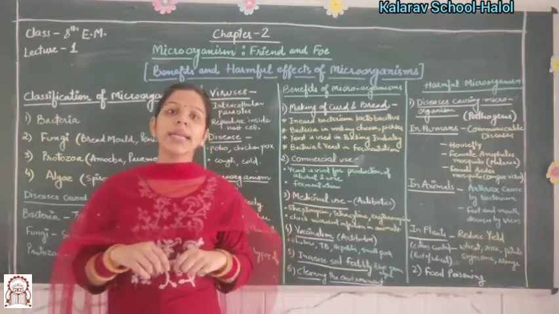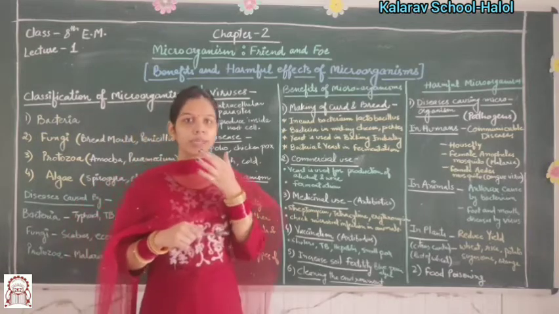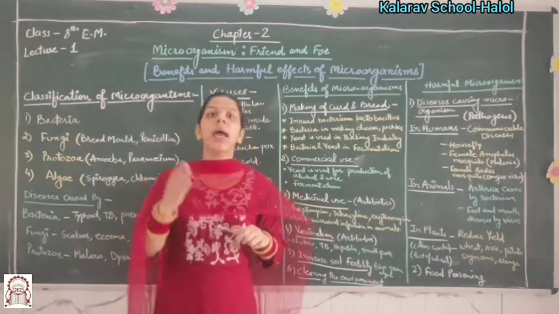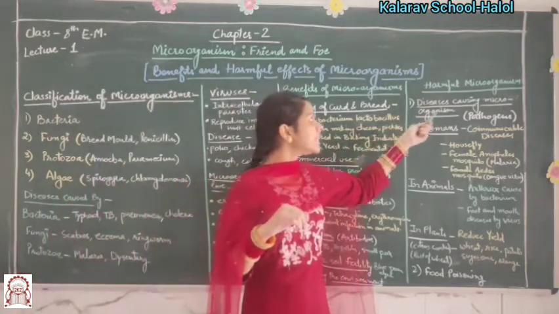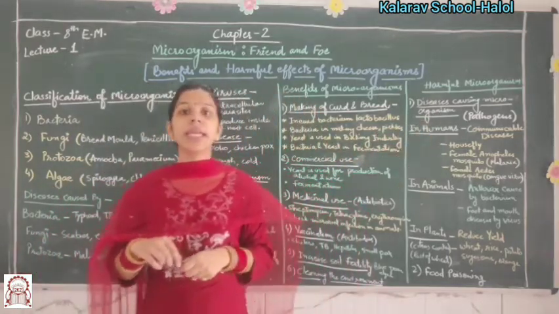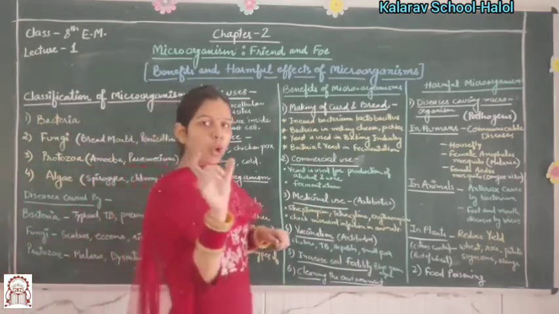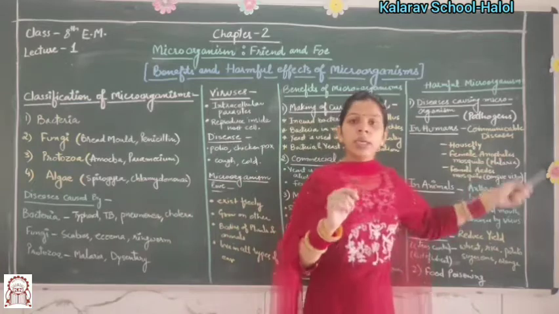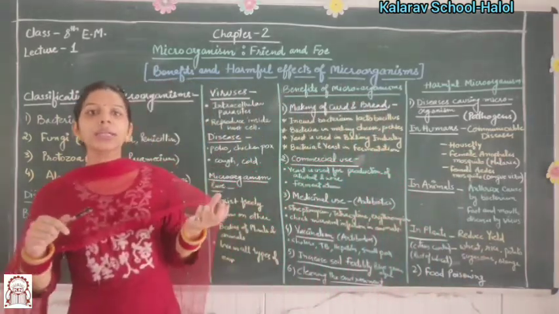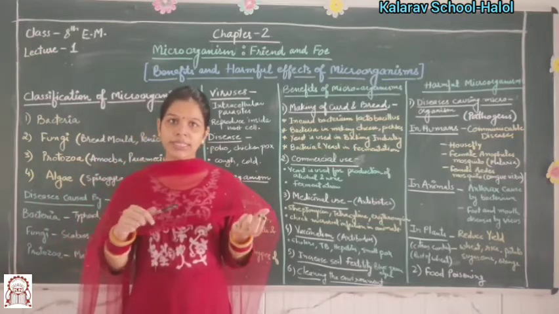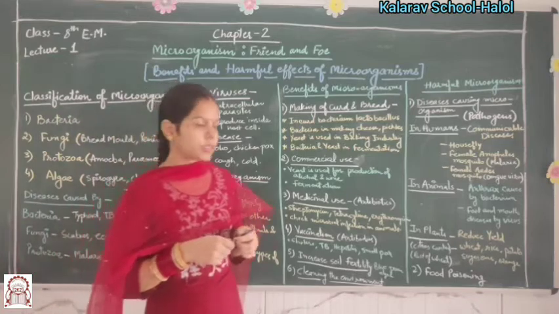On the other side, there are some harmful effects of these microorganisms on humans, animals as well as plants. Number one, disease-causing microorganisms in humans. Firstly, you have to know the word pathogens. So what are pathogens? Microorganisms which cause diseases are called pathogens.